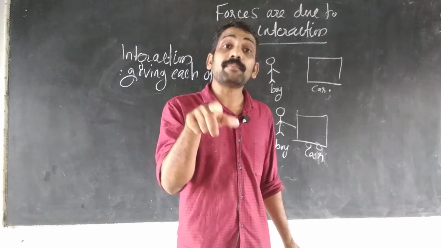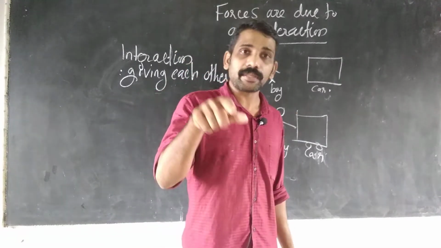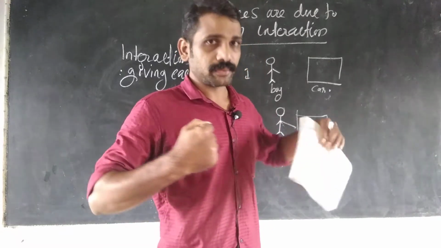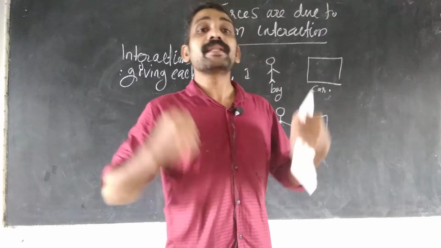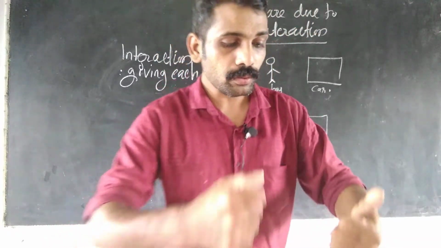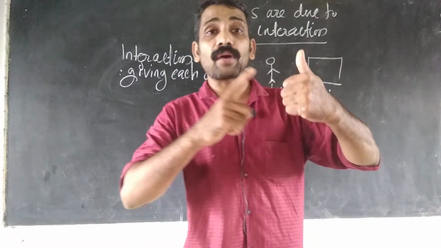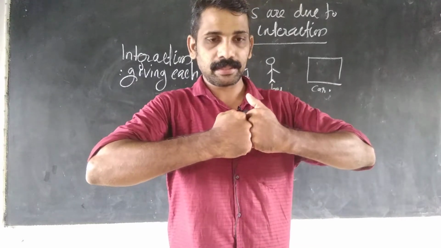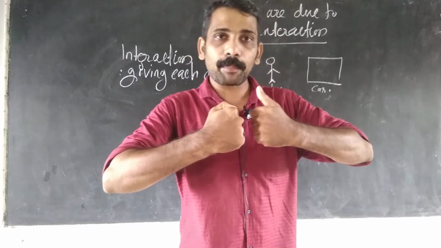Okay, another example you can see in your textbook: two girls are pushing each other. This is the hand of one girl, this is the hand of another girl. They are pushing each other like this, so forces happen.